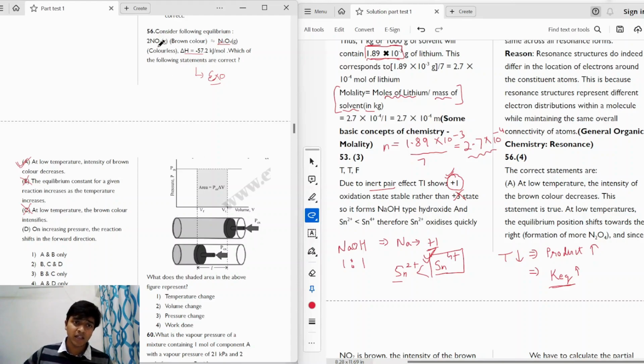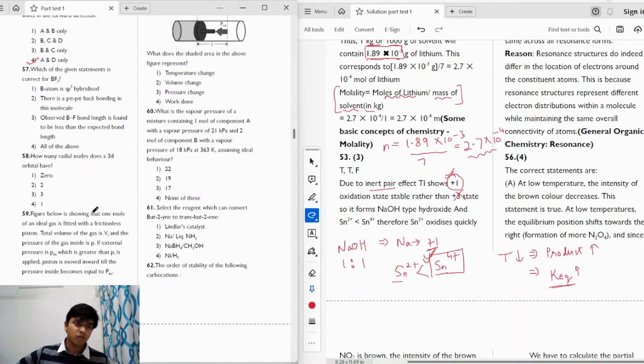So if we take a look at the reactant side, we have 2 moles of gas, and on the product side we have 1 mole of gas. So when the pressure is increased, the reaction will shift towards the direction in which we have a lesser number of moles. So the reaction will shift forward, because there we have 1 mole of product, whereas on the reactant side we have 2 moles of gases. So statement D will be a correct statement, giving us option 4 as the correct option, which is A and D only. Moving on to the next question.